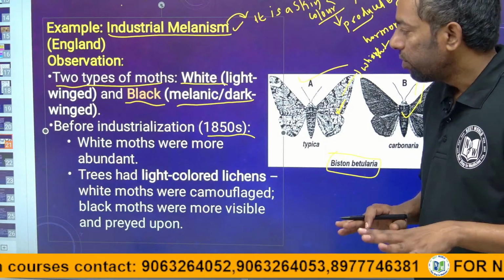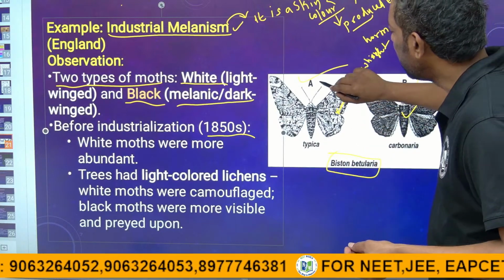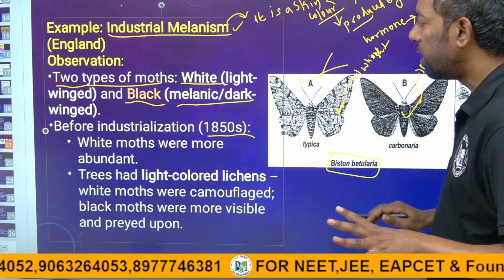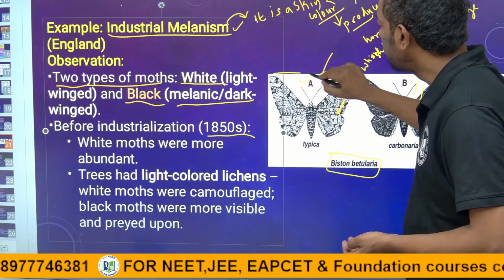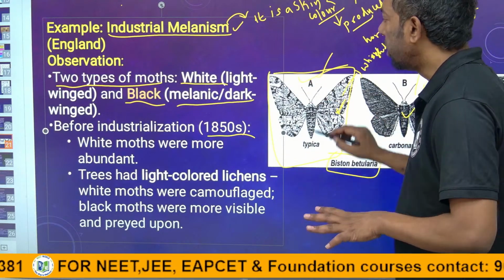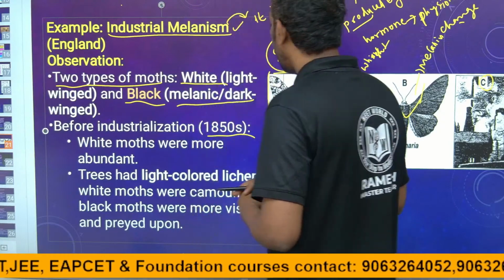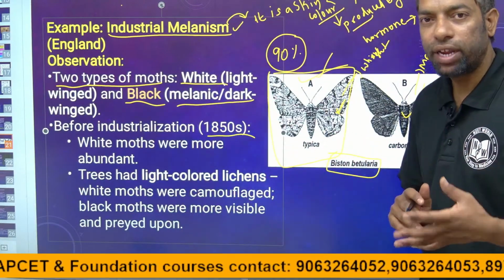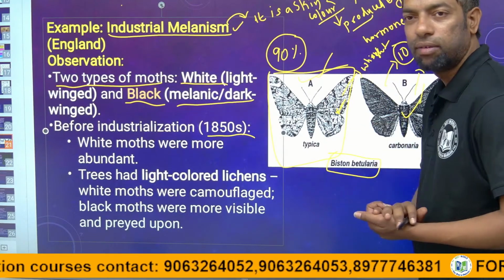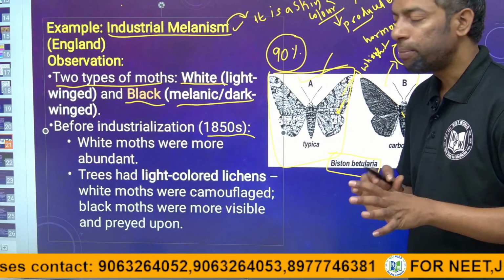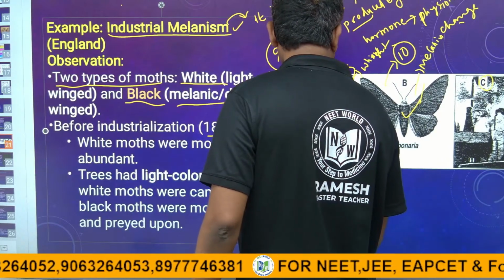At that time there were some species, the peppered moth, Biston betularia, a butterfly-like species. 90% were white winged species and 10% were black winged species. This is the ratio, 90:10, before 1850.